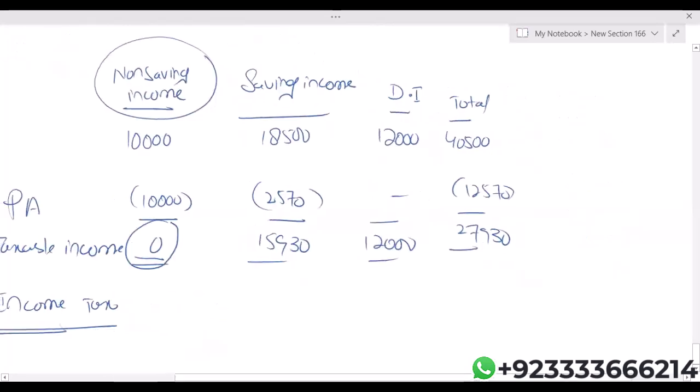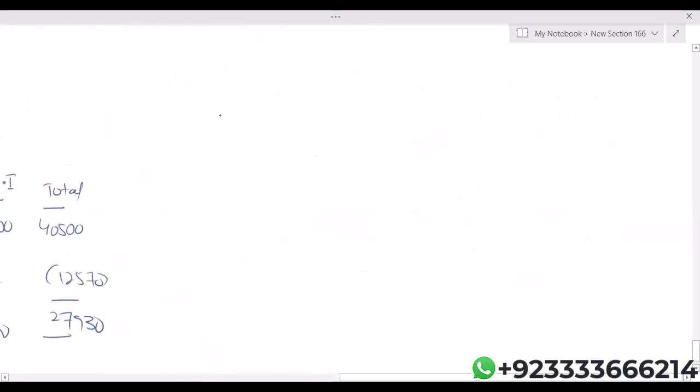Before doing the calculation, let me show you one thing. In the column of non-saving income, I'm talking about taxable income.